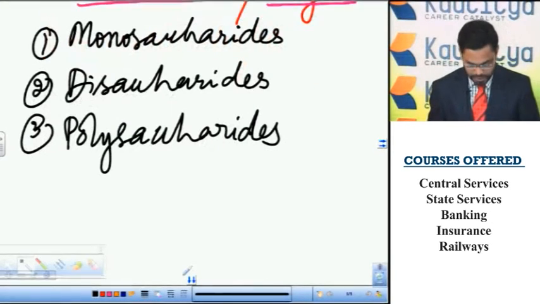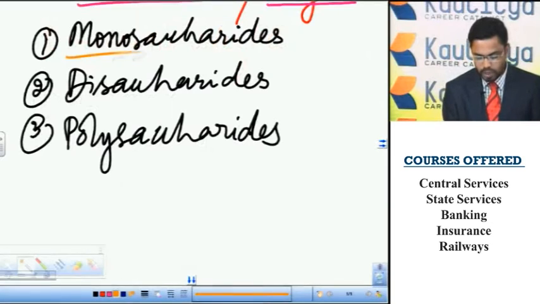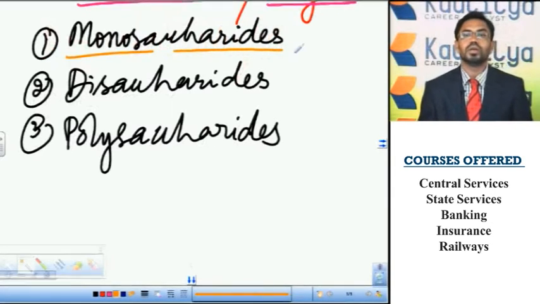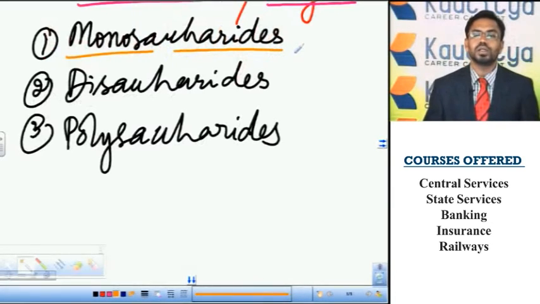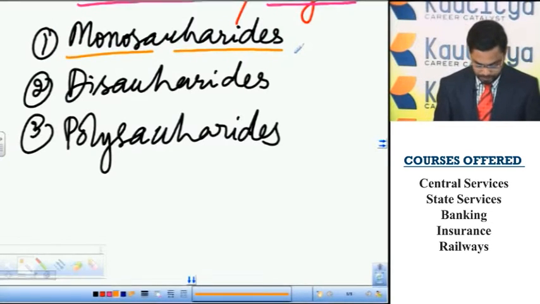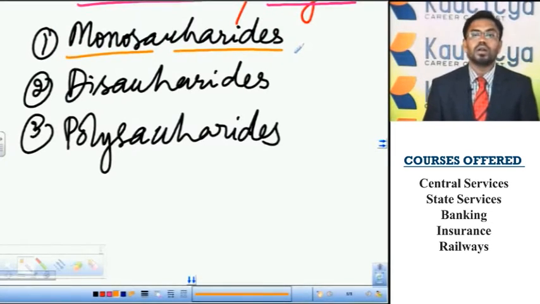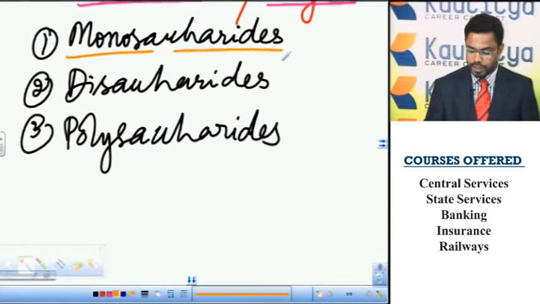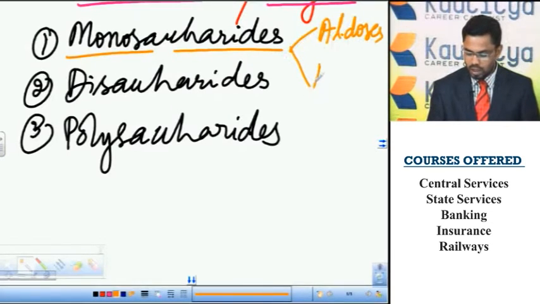Here monosaccharides: mono means single, saccharon means sugar. These monosaccharides are the simple form of carbohydrates. They are easily soluble in water and they are sweet to taste. Based on the type of functional group, they may be divided into aldoses or ketoses.